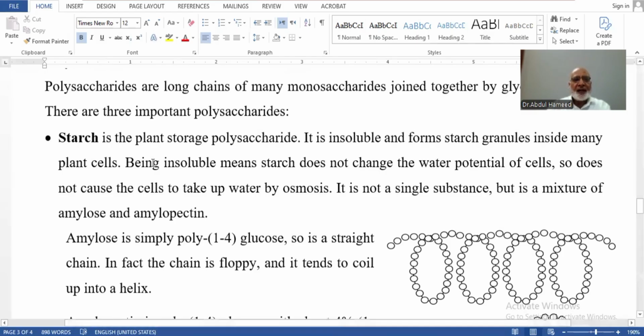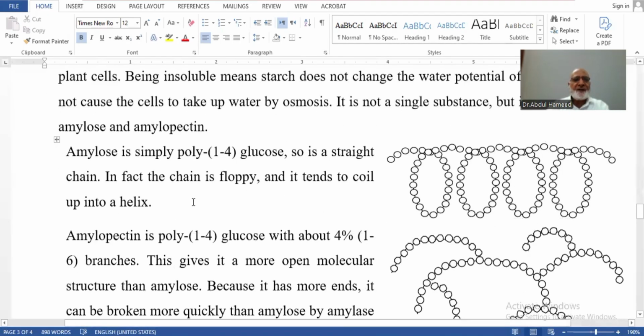Number one is starch. It is a plant storage polysaccharide. It is insoluble in water and not sweet in taste, and forms granules inside the plants, in the plastids. So it is not causing any disturbance in water potential because it is not soluble in water. We should mention that starch is not a single compound. It has two units, amylose and amylopectin.